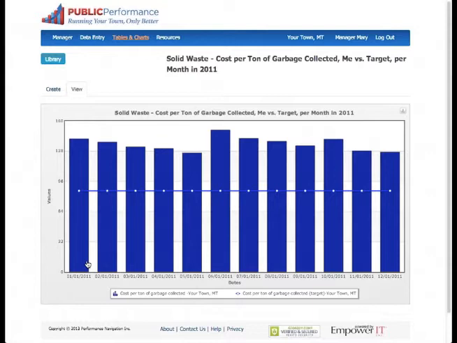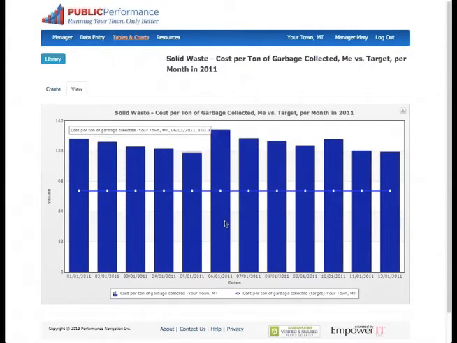Here we're seeing this measure over 12 months of a year. Each month's value is one of the blue vertical bars. The line going across the screen is the monthly target value for the cost of garbage collected. In order to see metrics and details on each bar or the trend line, Mary just holds her arrow over the trend line or the bar in question.